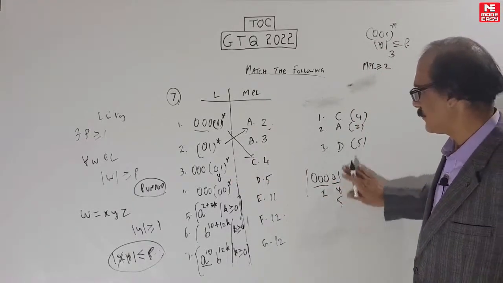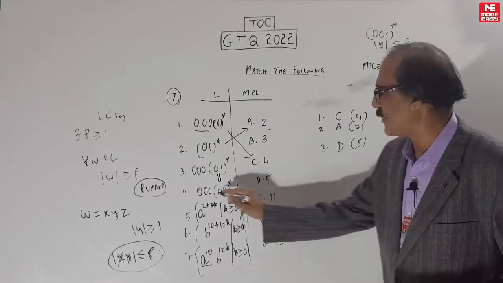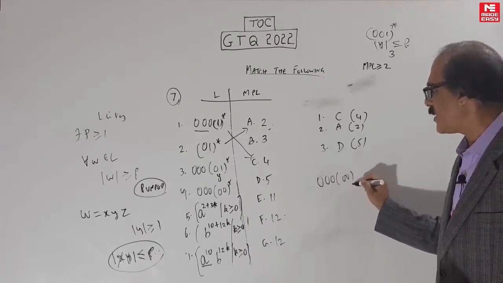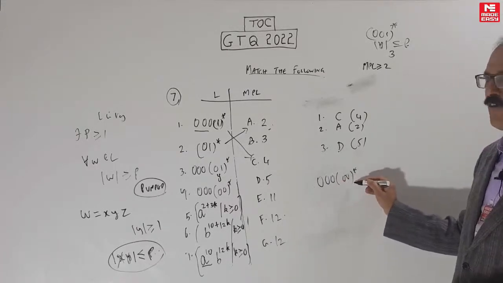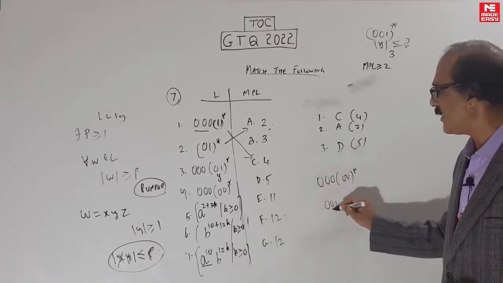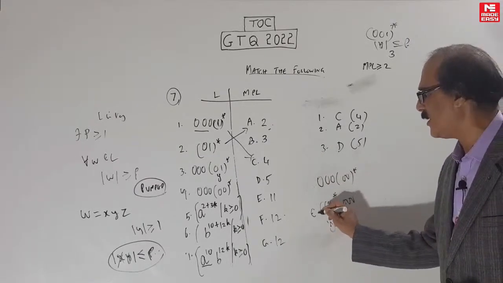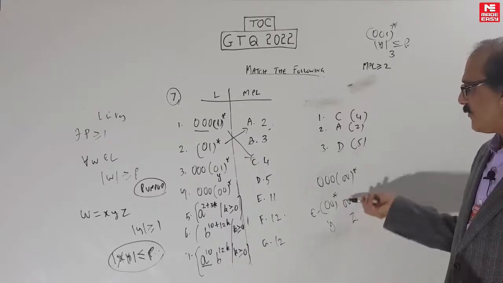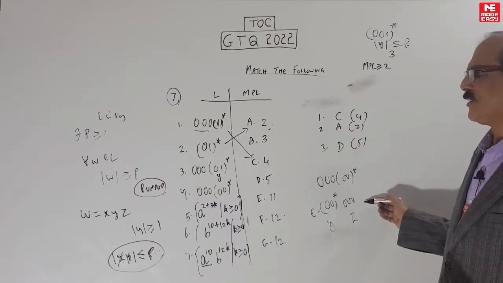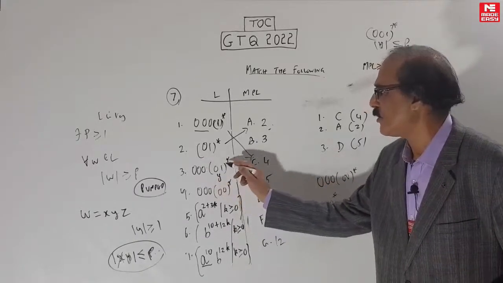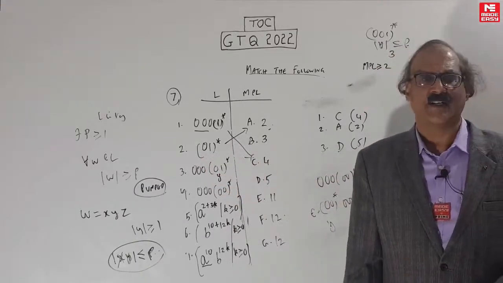Whereas when we come here, starting from 4, it becomes a bit tricky. Although it's like this, you may be tempted to say 3 plus 2, 5. But you can shift it this side. You can rewrite it like this and make this as Z, make this as Y, and X you take as null. Now even 3 will work. Why should you go for 5? Because you cannot write 0 0 0 0 1 star this side.